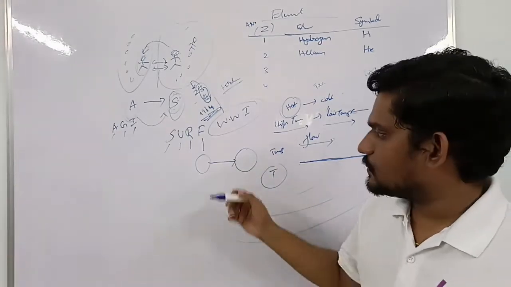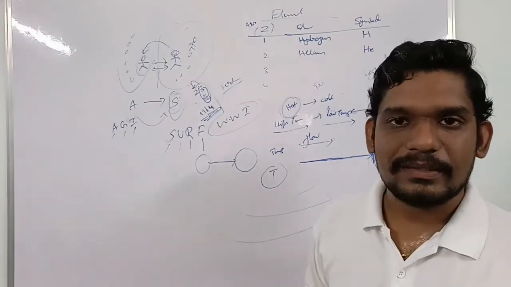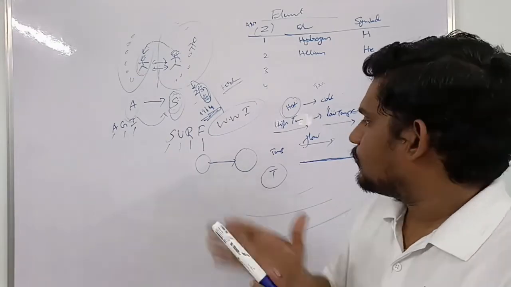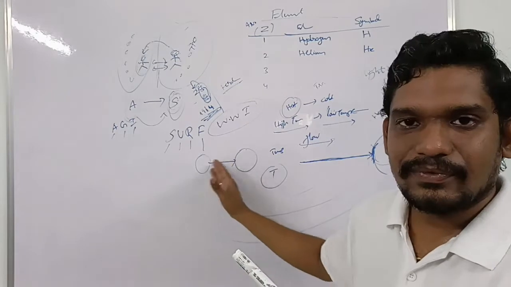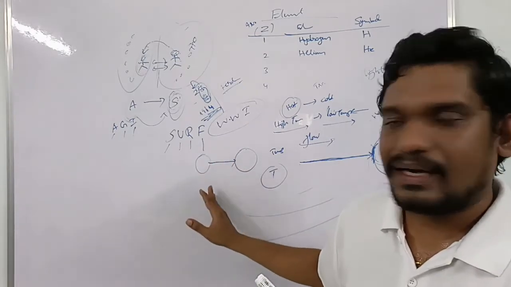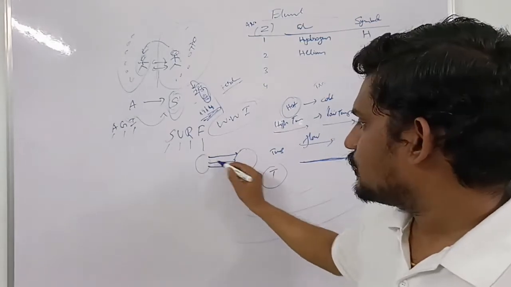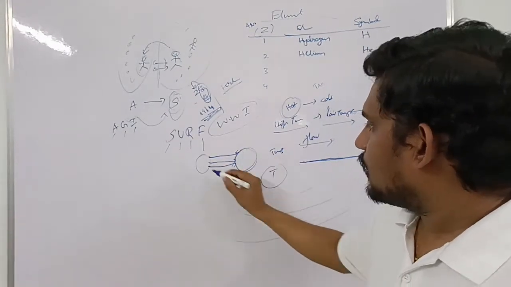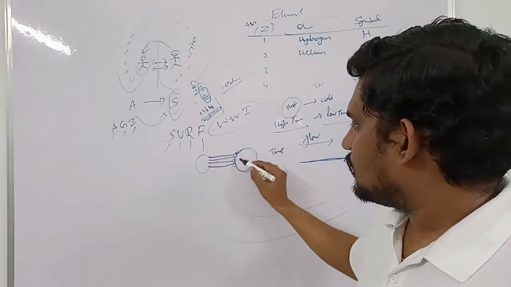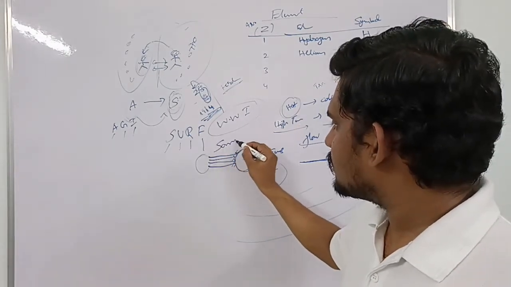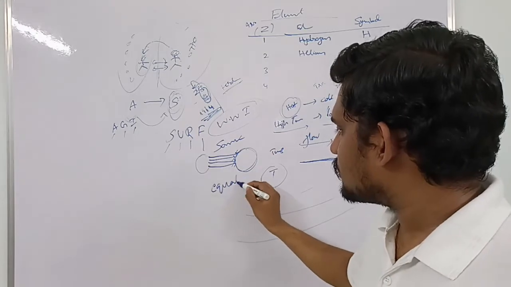The flow continues when they are in thermal contact. What is meant by thermal? Thermal means heat. When they are in contact, the heat flows. As the heat is flowing, we call it thermal contact. The heat flows to this body until both of the bodies attain the same, equal temperature.